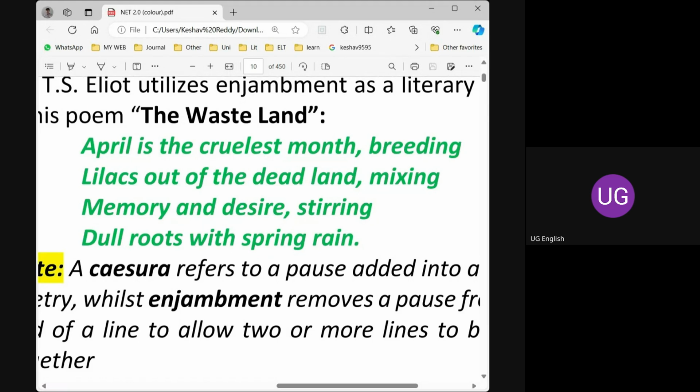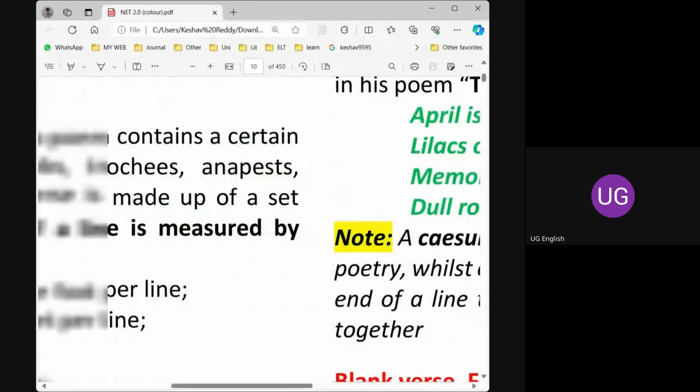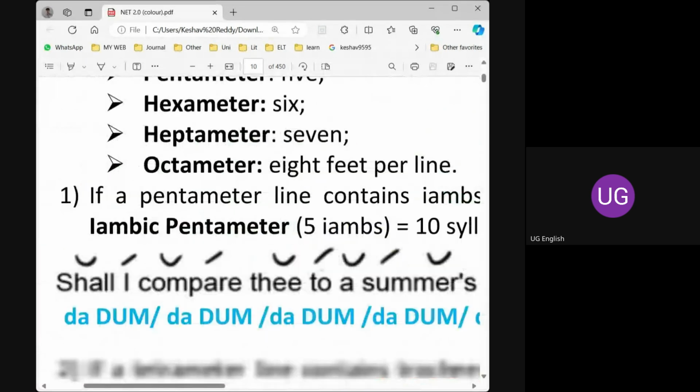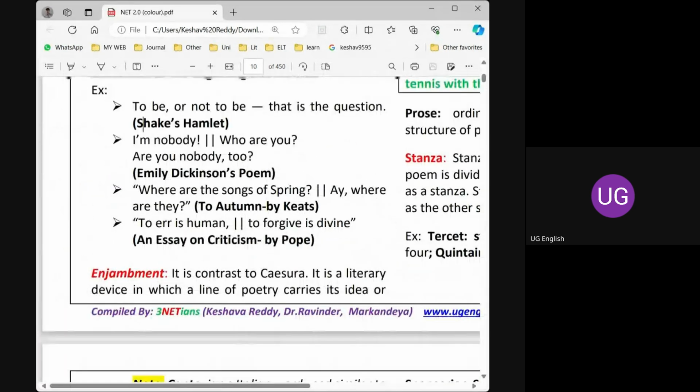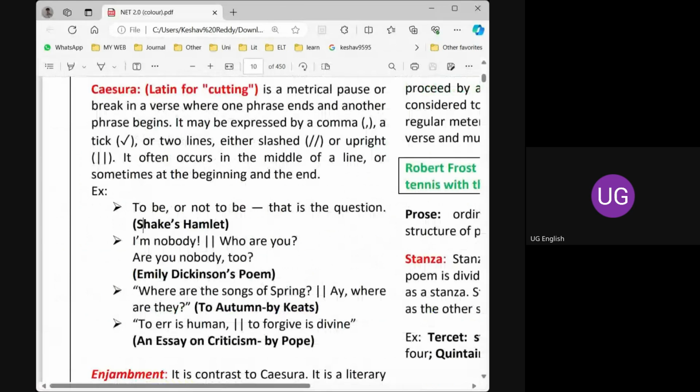So if the meaning is carried forward from one line to the other line, that is enjambment. But in Caesura, what happens? Every line is independent. Even if you don't read the second line, you can understand the first line. Please, I am nobody, who are you?